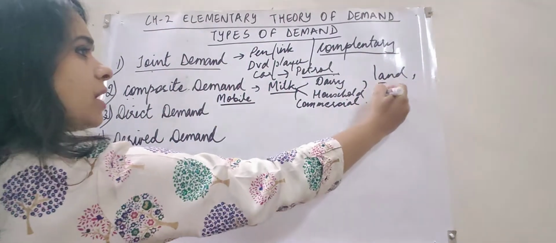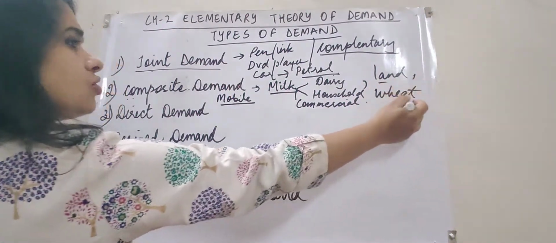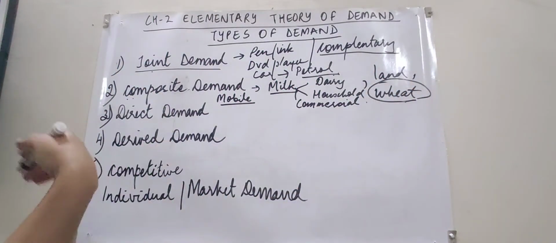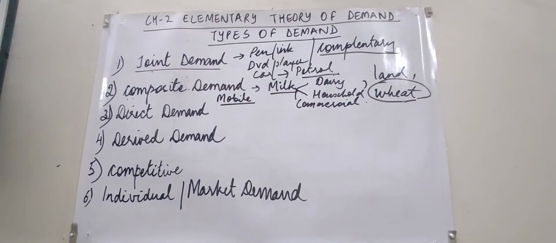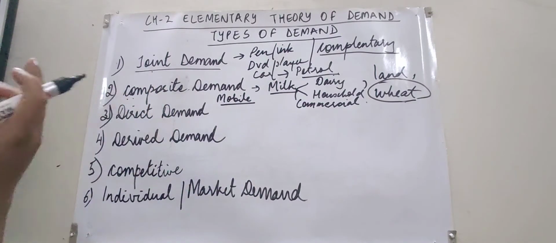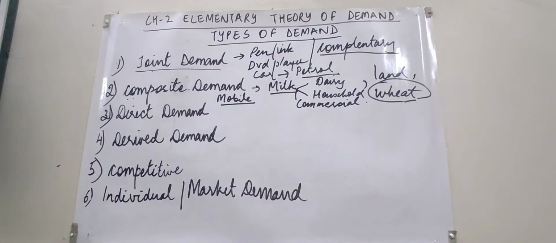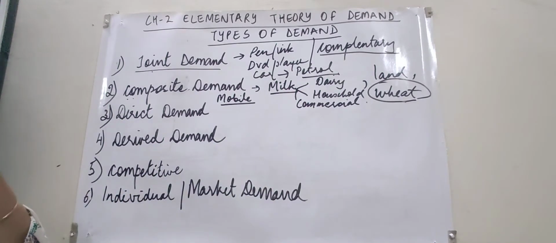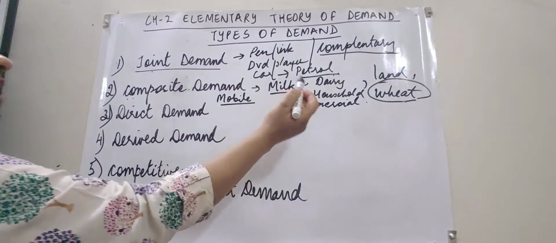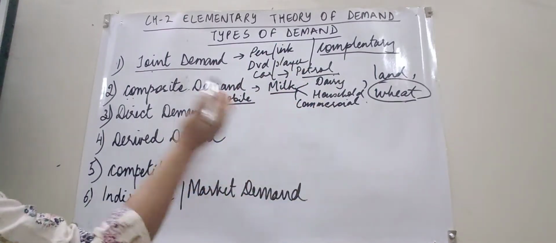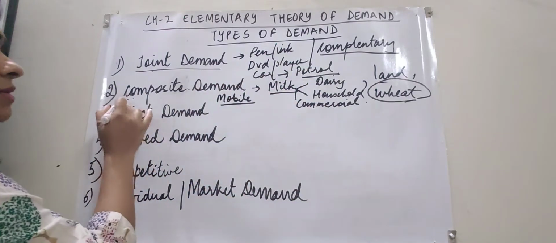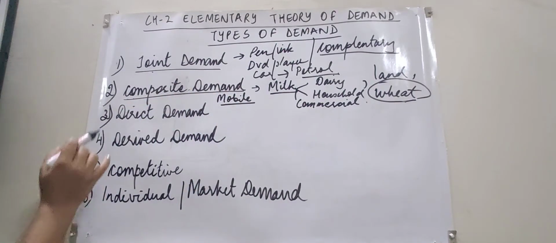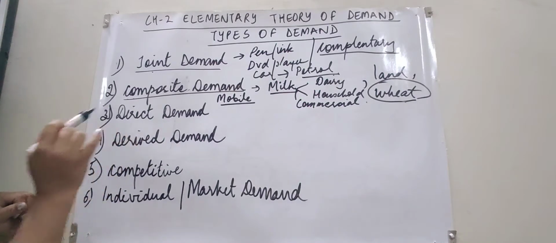Then I can also think about the uses of wheat. The demand for wheat is also a composite demand because it can be used for various purposes. It can be used for household consumption, for making bread, and for exporting. So things that have various uses have a composite demand. I hope it's understandable. Let's move on to the third one, that is the direct demand.